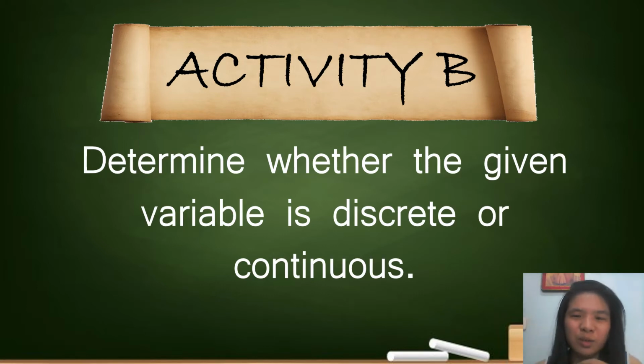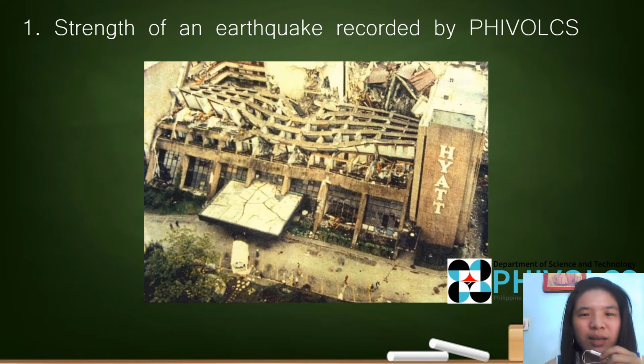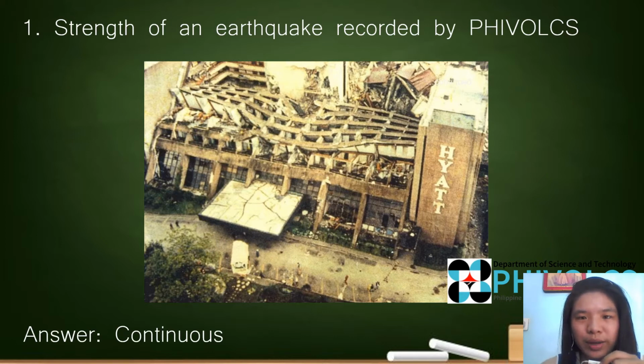So now let us proceed to activity B. Let us determine whether the given variable is discrete or continuous. So number 1, strength of an earthquake recorded by Phivolcs. Is it discrete or continuous? So the answer is continuous. Can you count the strength of an earthquake? No. Can you measure the strength of an earthquake? Yes, that's why it is continuous. And because of the keyword strength, we can say that it is a continuous random variable.